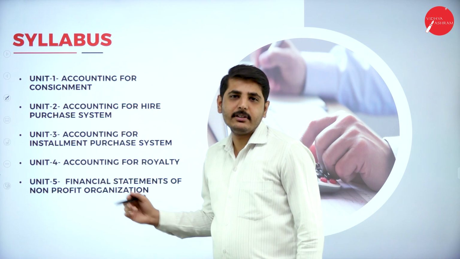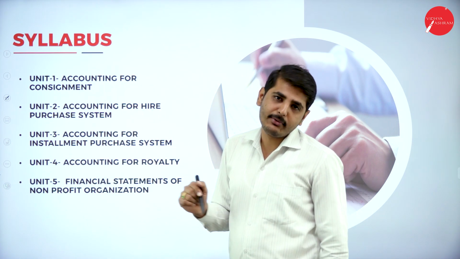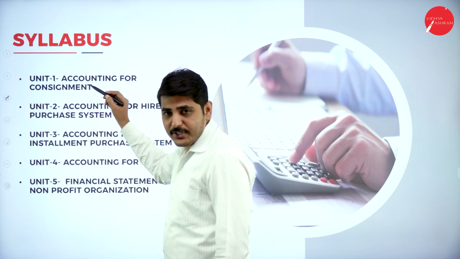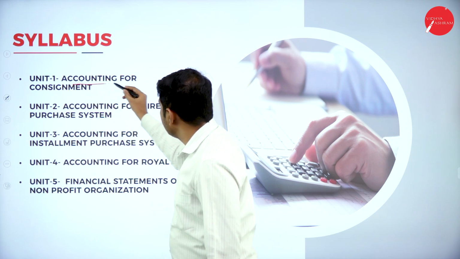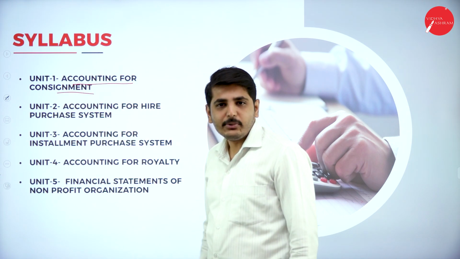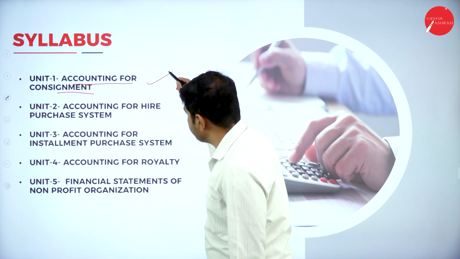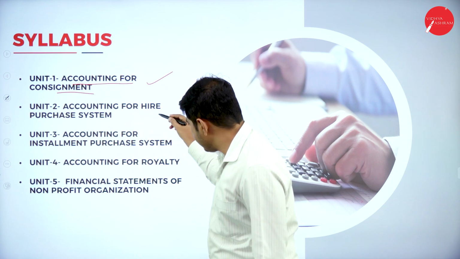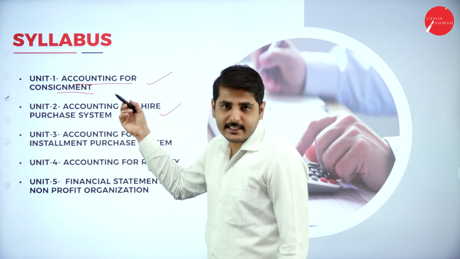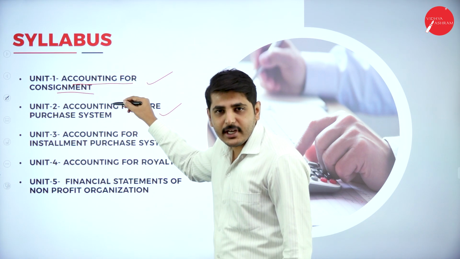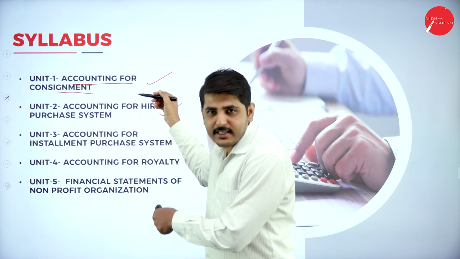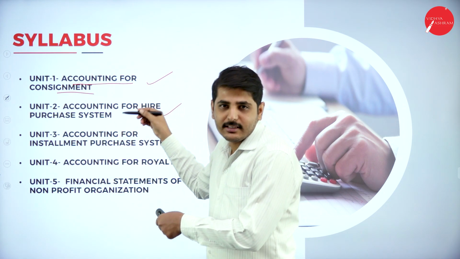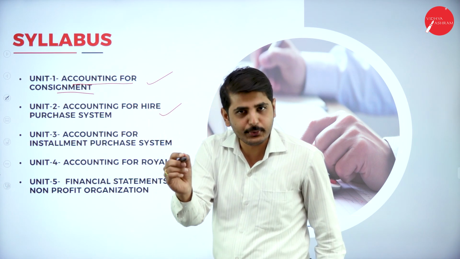What are the topics you will learn in Financial Accounting 2? The first chapter is Accounting for Consignment. The second one is Accounting for Hire Purchase. I will explain the meaning of consignment and hire purchase in the next slide. In this slide, we just learn what topics we will cover in the subject called Financial Accounting 2.